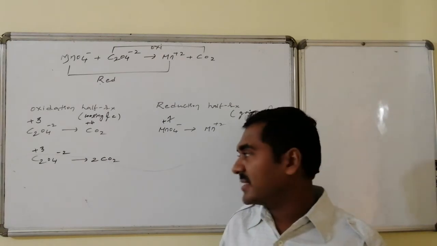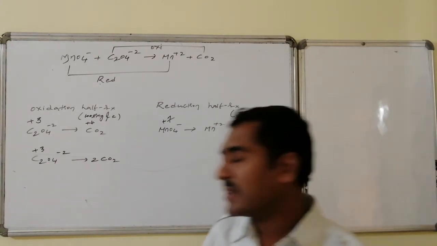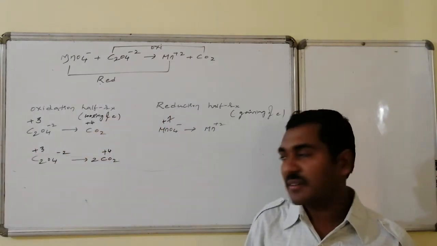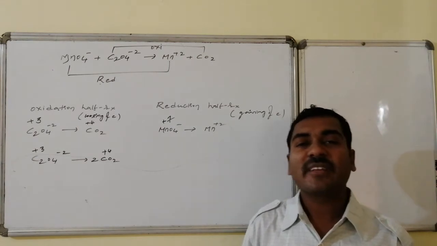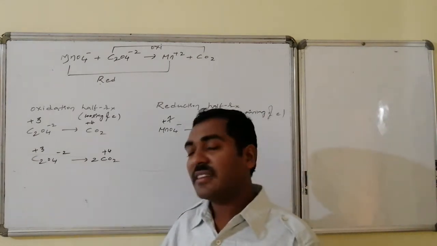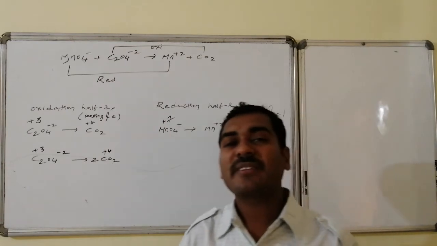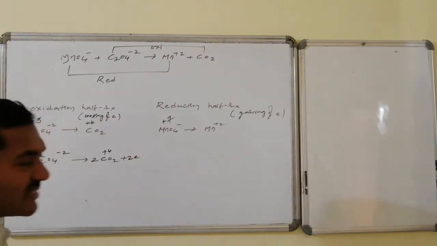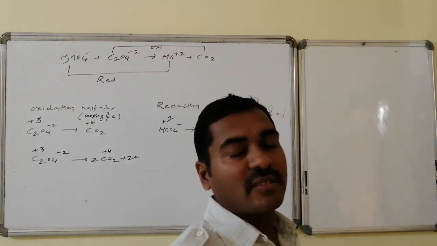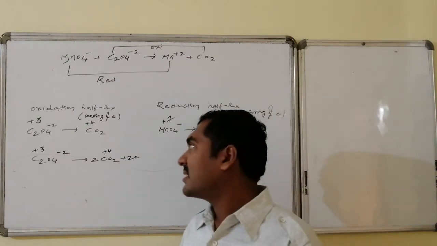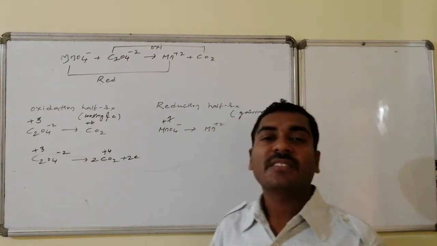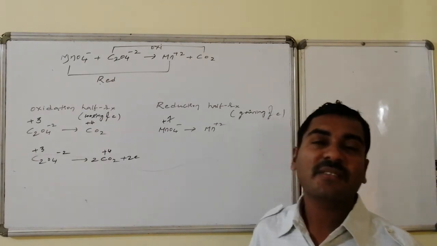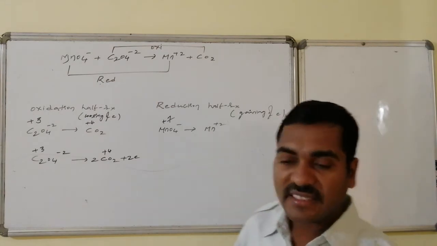Now our interest is, what is the oxidation number difference from here to here? 1 unit. How many units oxidation number difference is there? 1 unit. For carbon, how many electrons is it losing? 1 electron. Here how many carbons are there? 2 carbons. For 2 carbons it loses a total of 2 electrons. Hence, in terms of the central atom, number of atoms, and number of electrons involved in the process, the oxidation reaction is C2O4 2 minus converted to 2CO2 by losing how many electrons? 2 electrons.